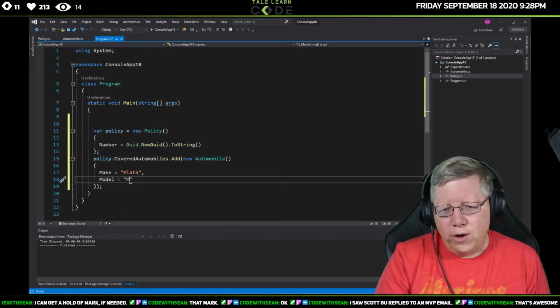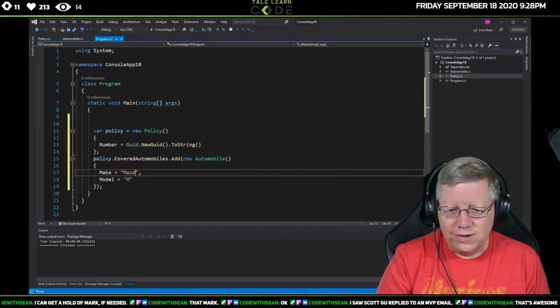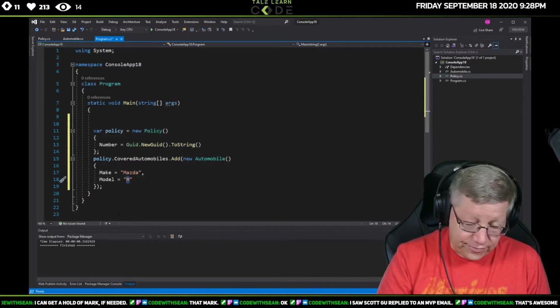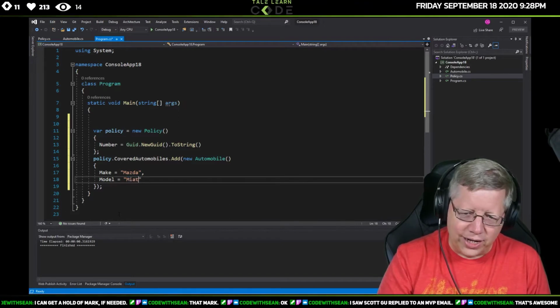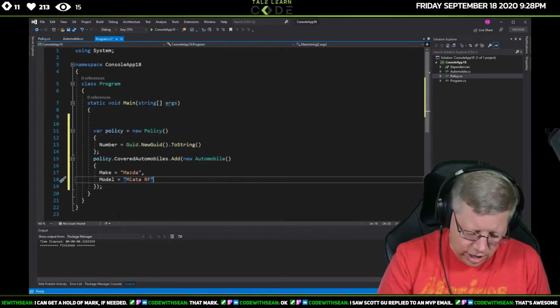All right, so oh, I did this wrong. The make is a Mazda. Not that it really matters for our purposes here. The model is a Miata RF, which actually is a really cool car.